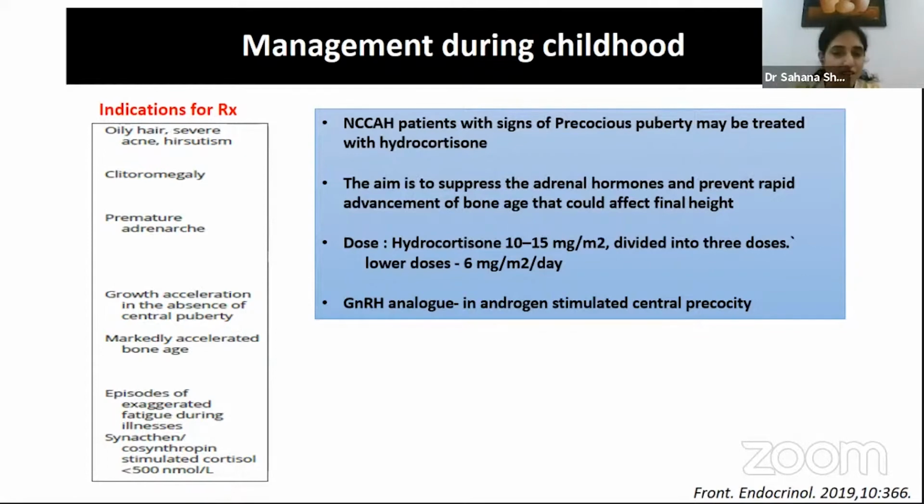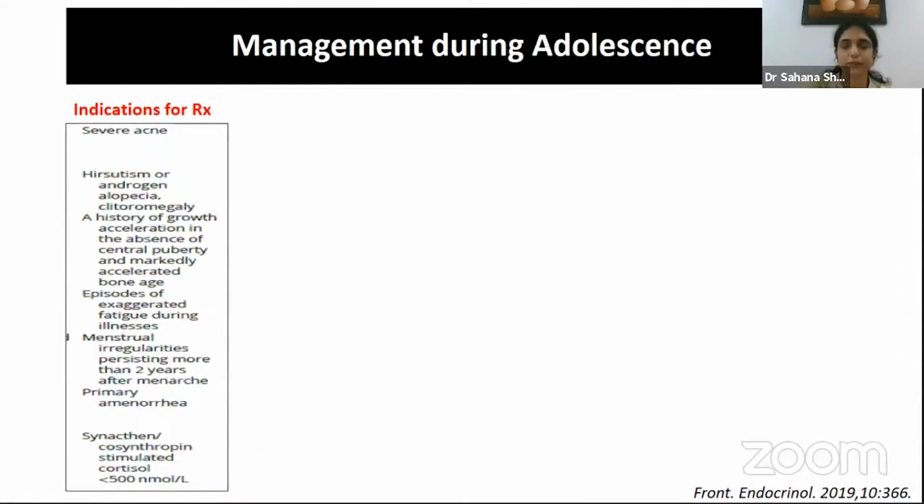Now, the other drug which has been used, mainly when one is concerned about height, is GnRH analog, especially in those where, because of the excess androgens, there is an early activation of the GnRH axis, leading to central precocity. So in those patients, one may consider giving GnRH analog therapy.